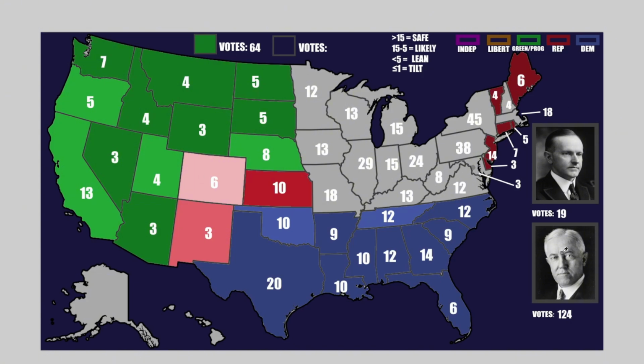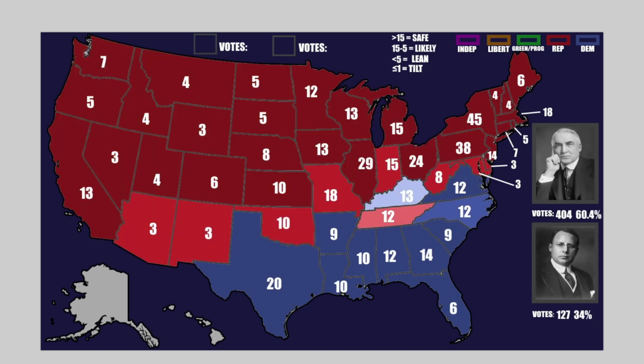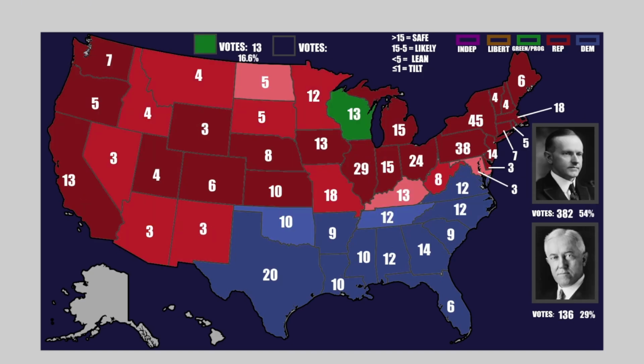Now, there is one more safe state in this batch. It is actually going to be a Democrat safe state, and that is going to be the state of Virginia right here. Don't forget the squiggly bit. Virginia is held, not very surprisingly. Virginia is actually more conservative here than North Carolina, interestingly enough. And so the percentages are even more out of whack there. Not too much of a surprise, and compare that with the results of 1920 and the results of 1924 in our timeline. You can see Virginia is not going anywhere, not for the foreseeable future,